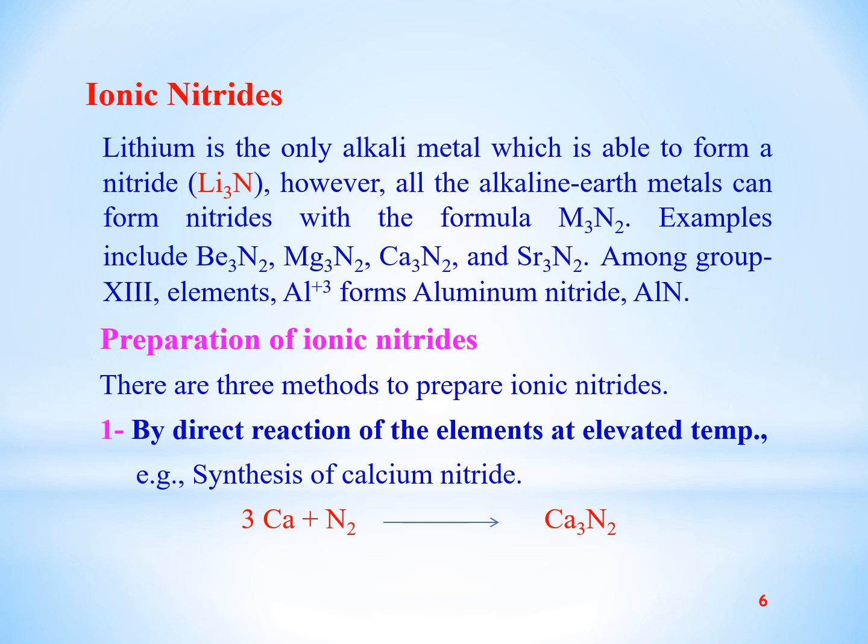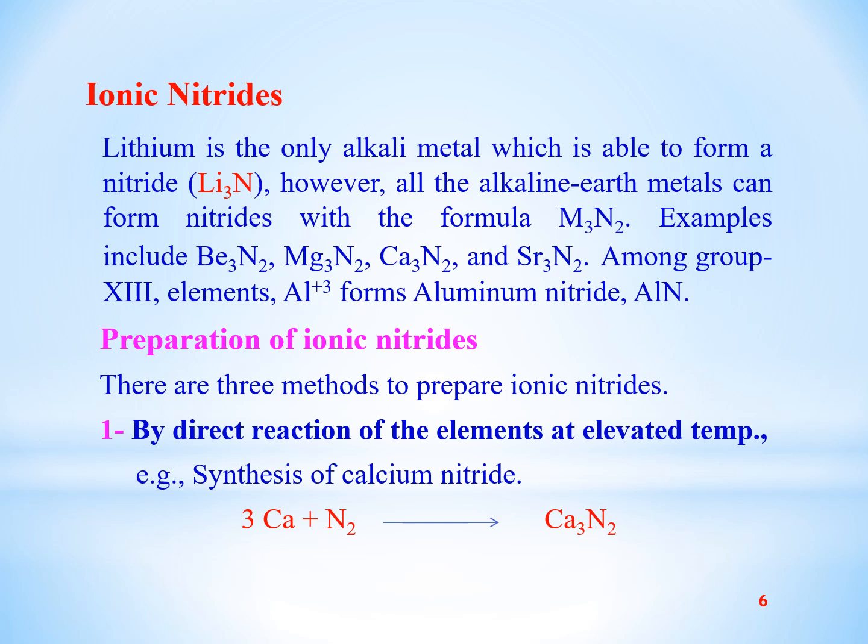Lithium is the only alkali metal which is able to form nitride. However, all the alkaline earth metals can form nitrides with the general formula M3N2. Examples include beryllium nitride, magnesium nitride, calcium nitride and strontium nitride. Among group 13 elements, aluminium ion forms the aluminium nitride.